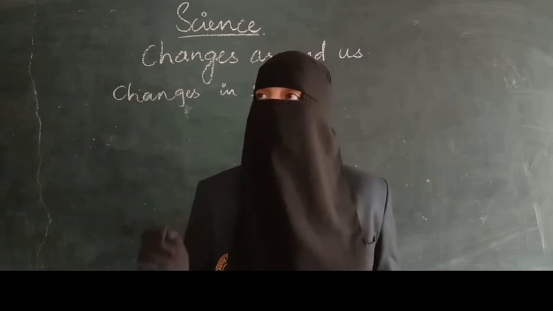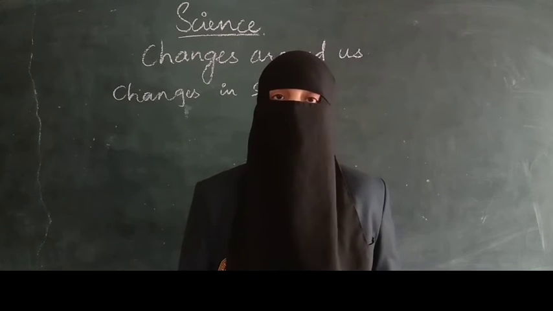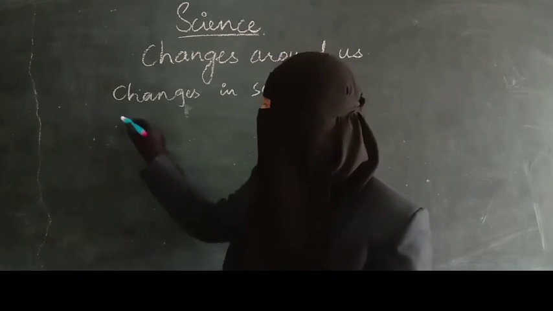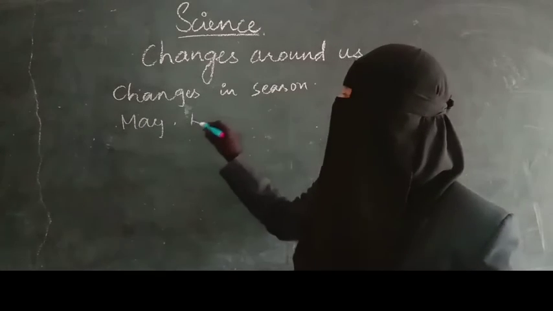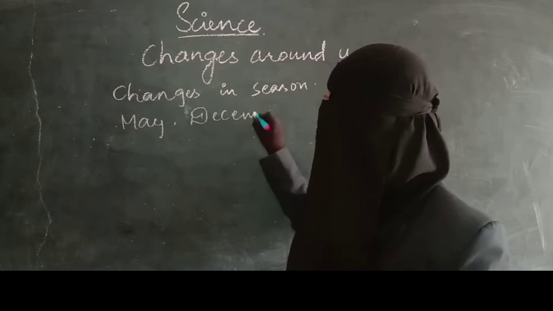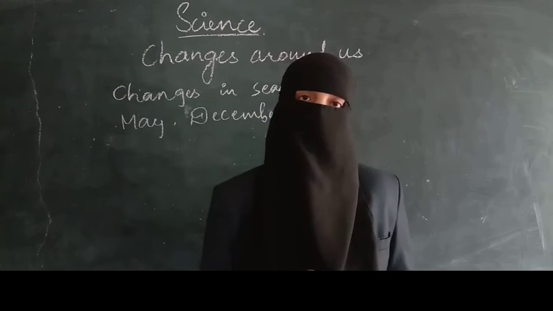If you observe, we are going to take 2 months of a year, that is May and December. In May we will be having summer season, and in December we will observe winter season. So we have to observe the sunrise and sunset timings.